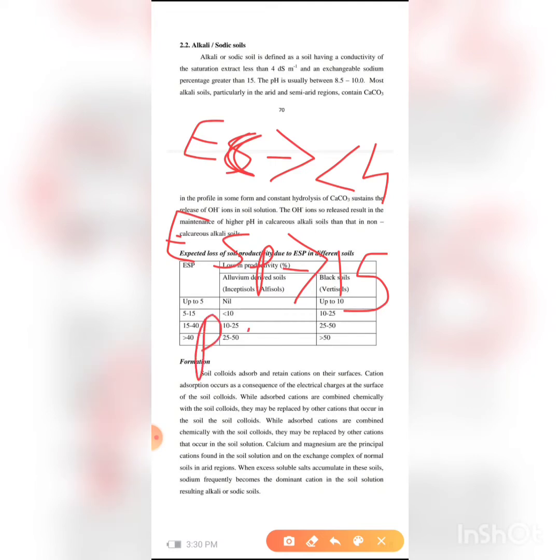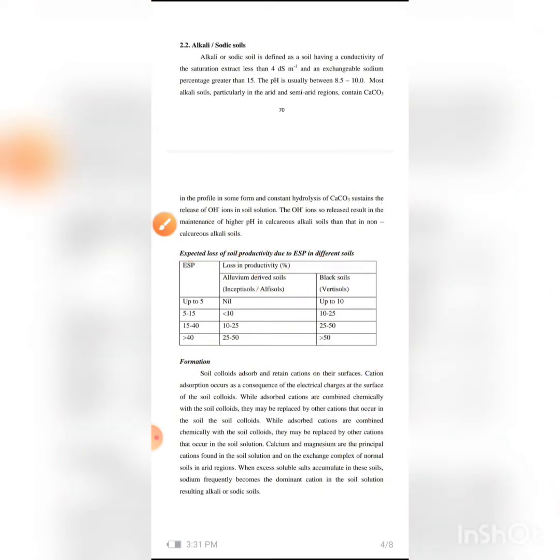Here the pH is 8.5 to 10.0, but in saline soil the pH is less than 8.5. Alkaline soils are mostly located in arid and semi-arid regions, containing calcium carbonate in the profile. So alkaline soil and saline soil are opposite to each other.